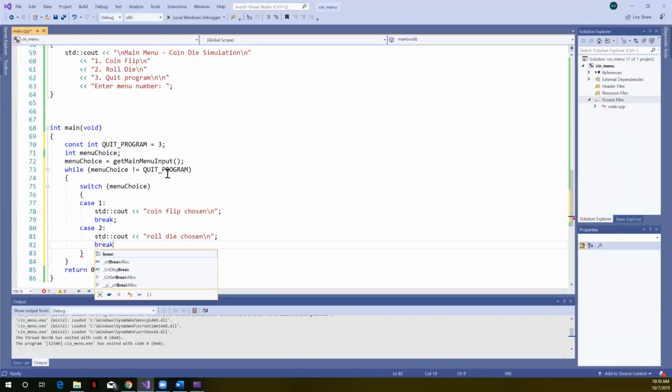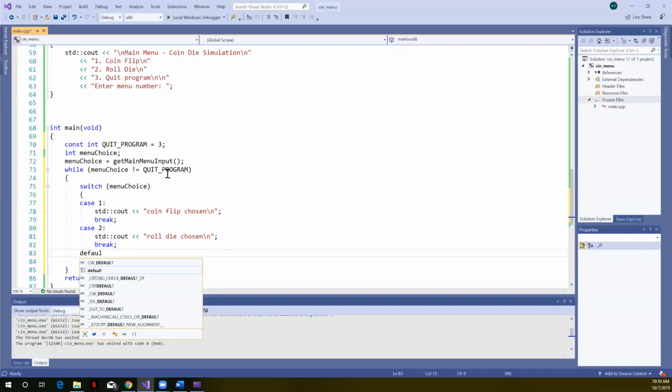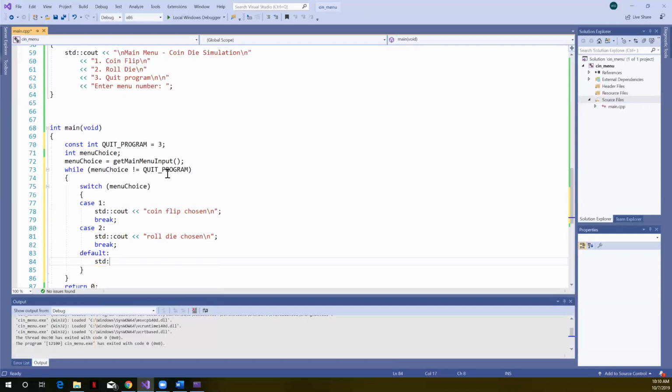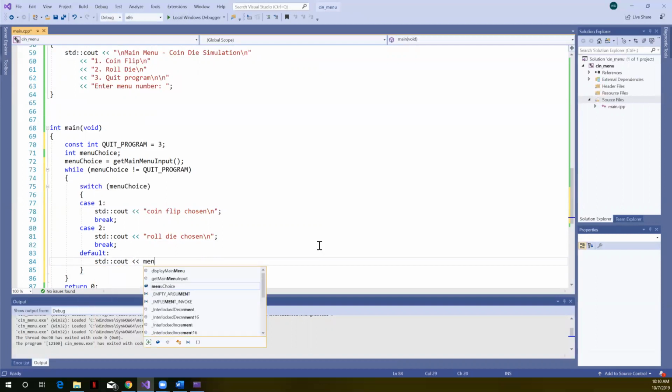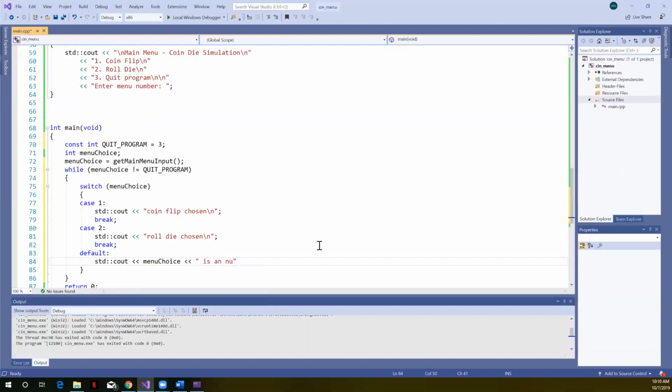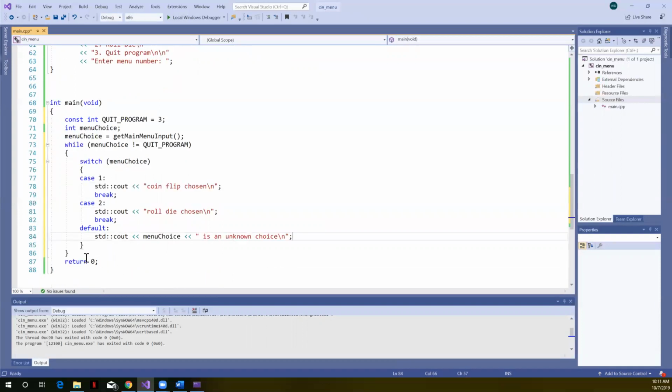We need the break. Remember, after each case, if we don't put the break, it will fall through. And if anything else is returned, here's where my default case could print out what the menu choice value is, an unknown choice. This should handle when our user does some things that are out of range.